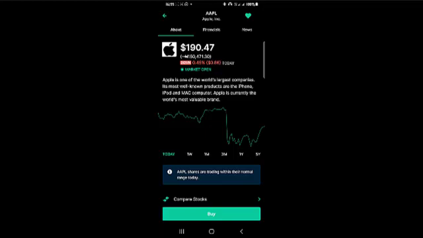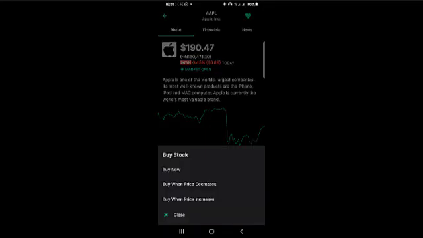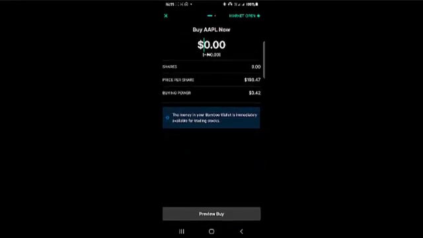And what do you do by doing that? You simply click on buy. Once you click on buy, it asks you, do you want to buy now, or do you want to buy when the price decreases further than now, or do you want to buy when the price increases? Of course, you can either buy now because the price is already down, or you can buy when the price decreases. You don't want to buy when the price increases because you would be buying at a costlier price. All right. So I can say buy now, for instance.